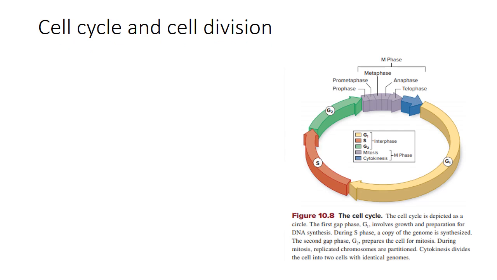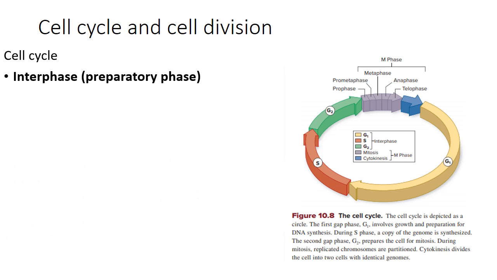The topic of today's discussion is the cell cycle. And what is the cell cycle? The cell cycle is an ordered sequence of events that extends from the time a cell divides from a parent cell until the time when it divides into two daughter cells.